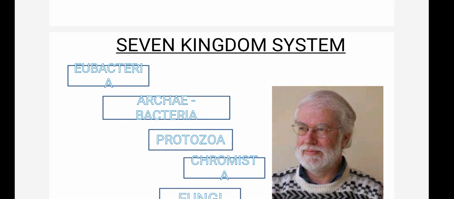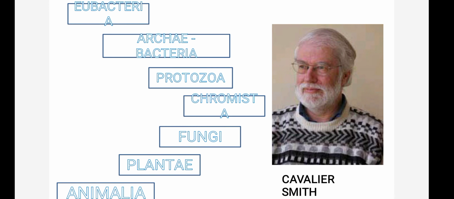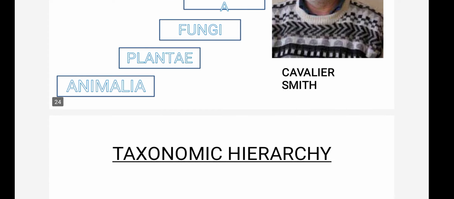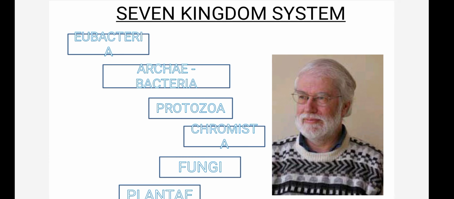Then protozoa are single-celled eukaryotes. Chromista, the fourth one, means algae. Then fungi are heterotrophic organisms, mushrooms and all these things. And then plantae, animalia. So this is the 7 kingdom system.